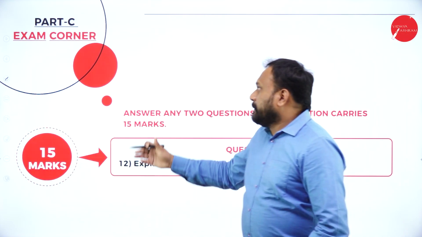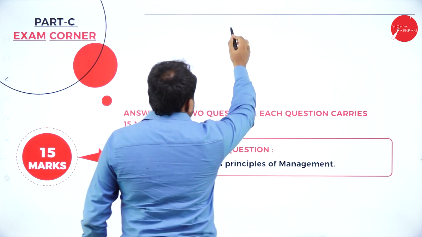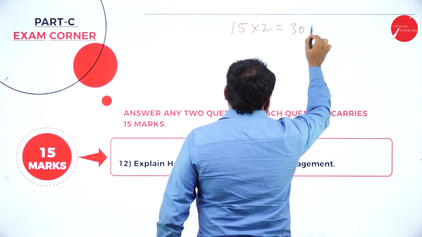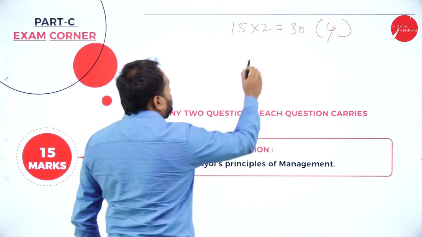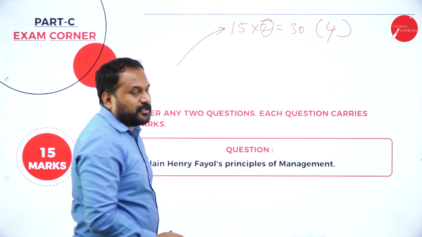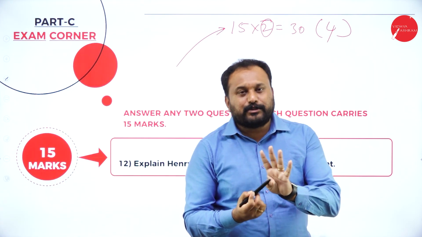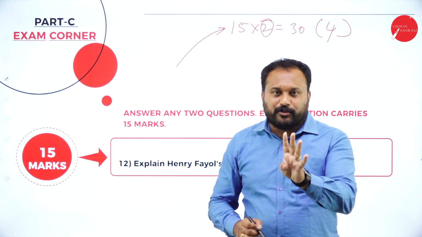Now, coming to part C where you have 15 marks. Again, it is very simple. 15 into 2 is equal to 30, where 4 questions will be given. Out of 4, you are supposed to write only 2 questions. So 15 is the highest marks which you need to go for. There are 5 chapters again. One of the chapters doesn't have a 15 marks question. That chapter will have a 10 marks question. So not to worry about it.